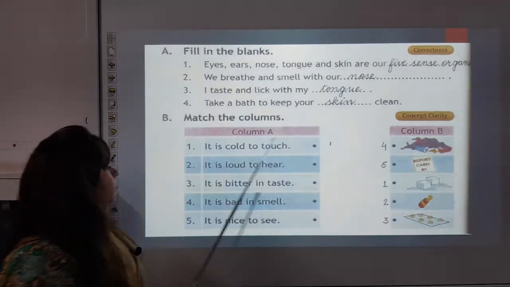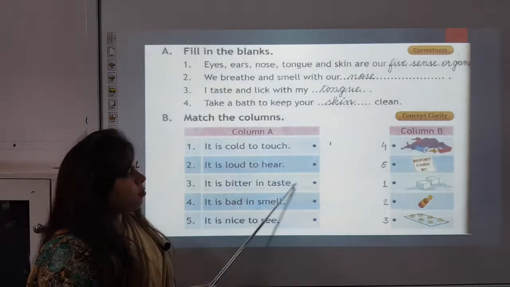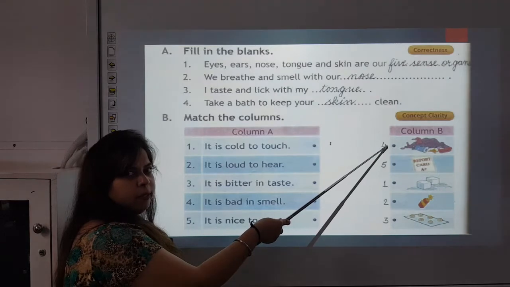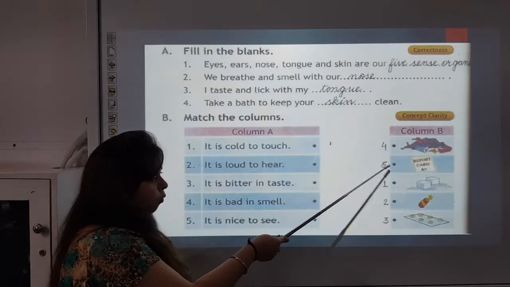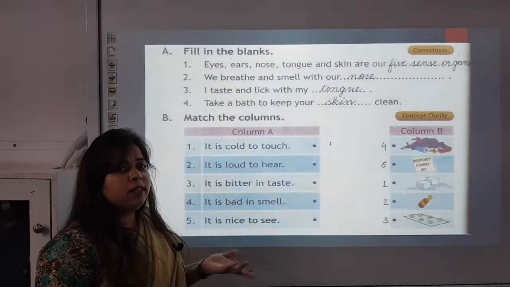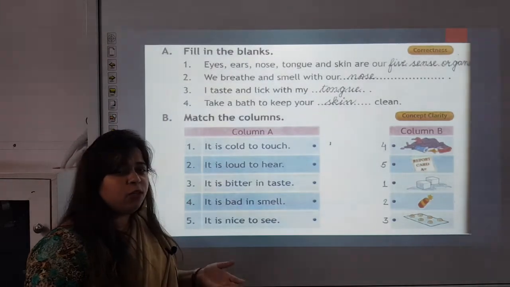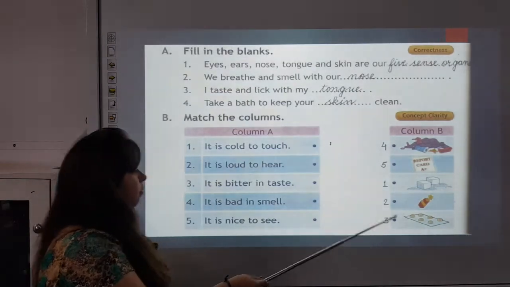Number 2. It is bitter in taste. What is bitter in taste? Do you eat garbage? No, we don't eat garbage. Do you eat report card? No. Do you eat medicine? When you are sick, when you are ill? Yes. But it is so bitter in taste that you don't like to eat it. So the correct answer is medicine.